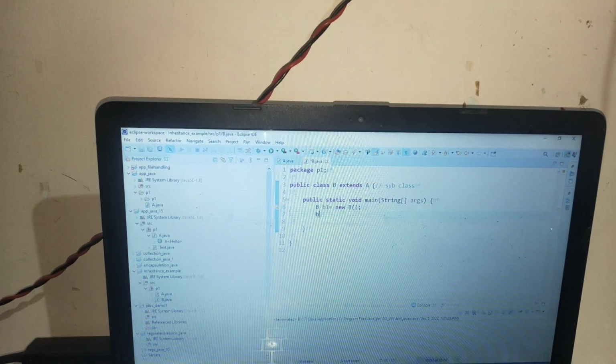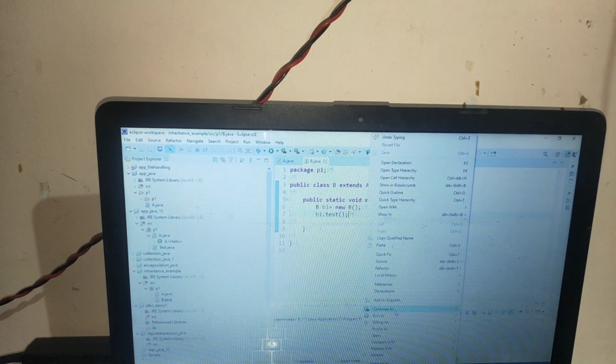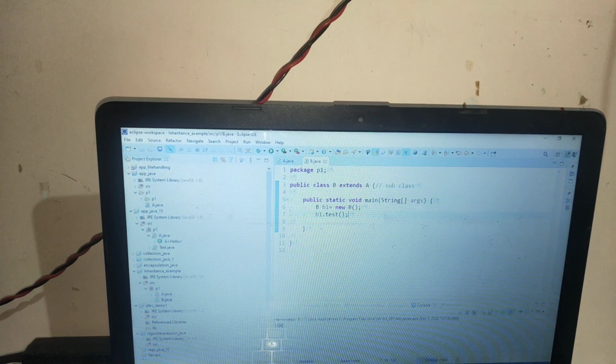Okay, I have to call this method, sorry. I have to call this method by its name, test. Right. Now it will give me 100. It gives me 100, right? So by method name test, because I gave the method name in the superclass test, I have to call this method by its name.